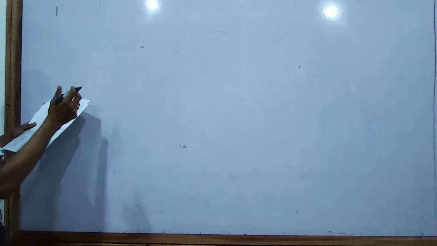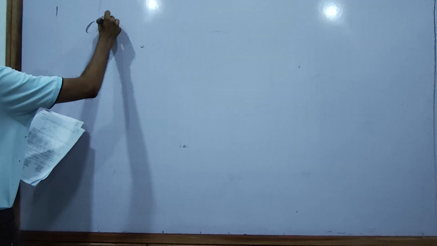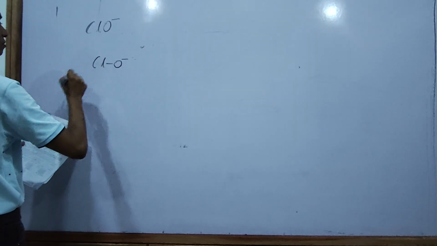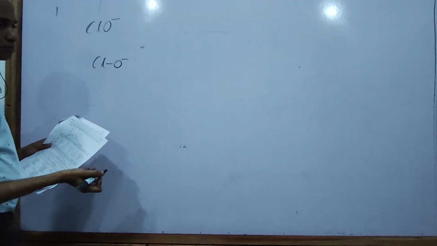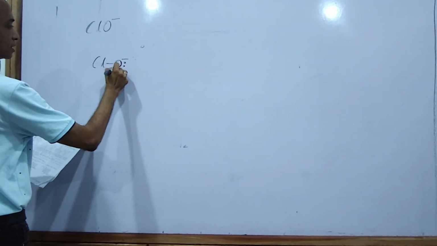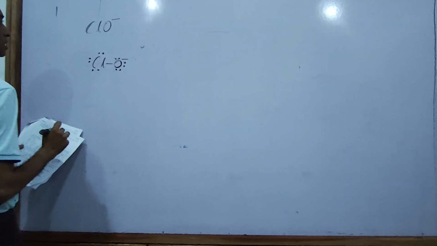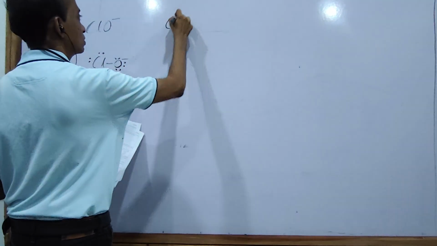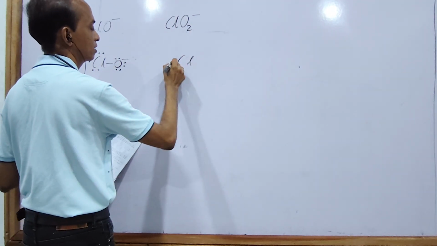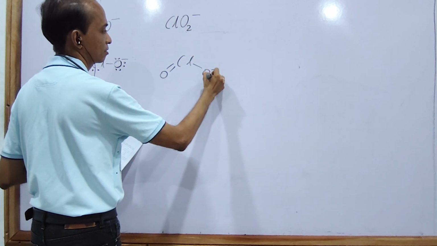ClO minus: you draw it, ClO minus. There are lone pairs here. Chlorine also has lone pairs like this. ClO2 minus: Cl, one is a double bond with oxygen, the other one is O with a minus charge.